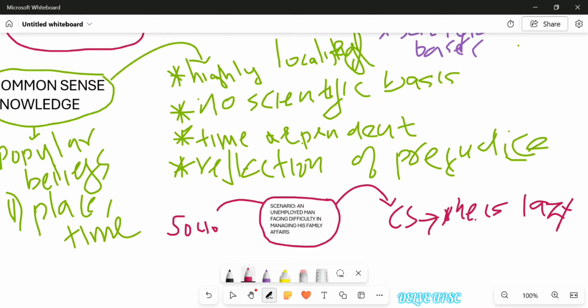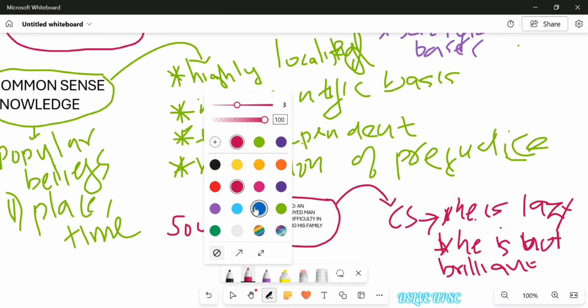Then he is unemployed, or he does not have a good education, because he is not brilliant. He is not academically brilliant, and that is why he does not have a good education, because of which he will not find any good job. And he is not getting employment because he is lazy, he is not looking for it. This is how common sense knowledge would interpret this scenario.